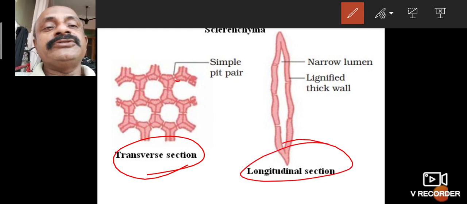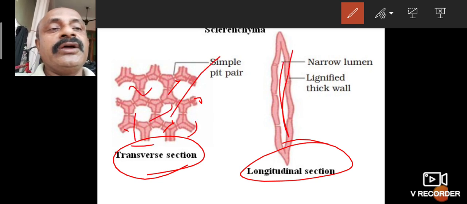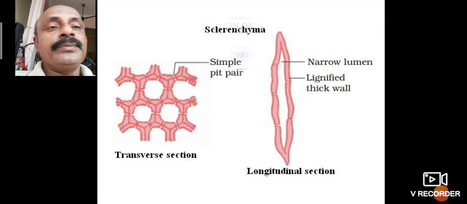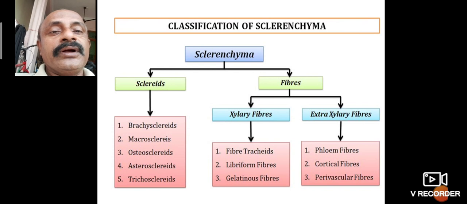Here pits are also present. The pit corners have lignin and suberin substances, and they are narrow. The lumen is also present. Lumen means open place. So this is called sclerenchyma. Where is sclerenchyma present?